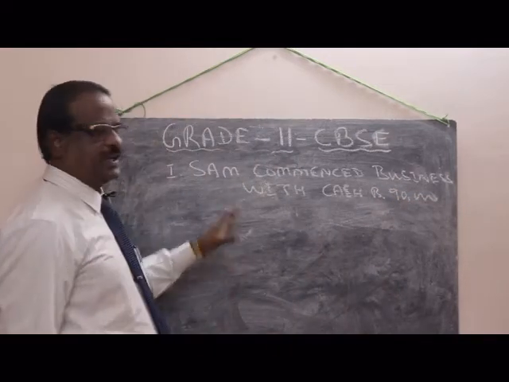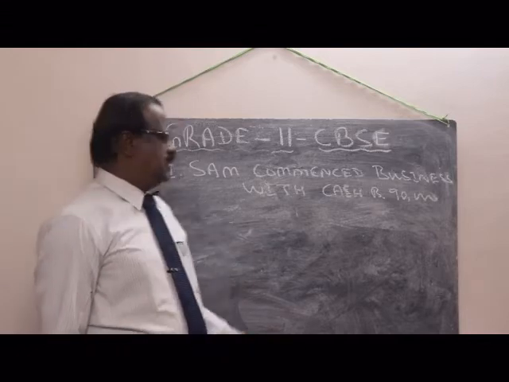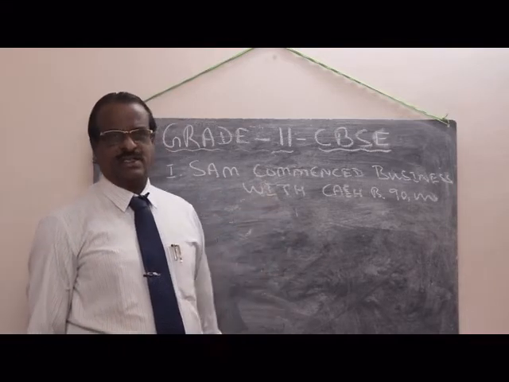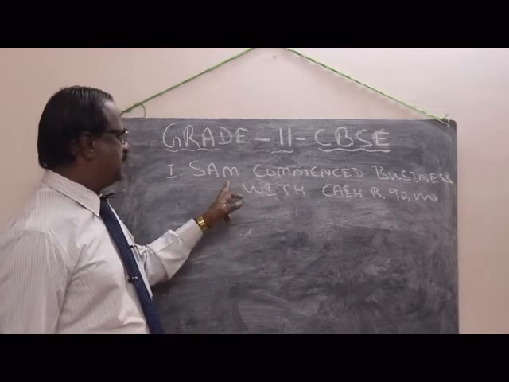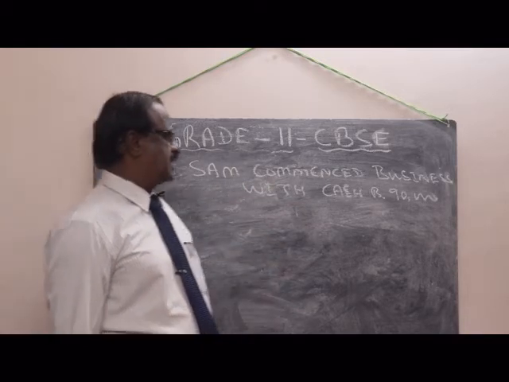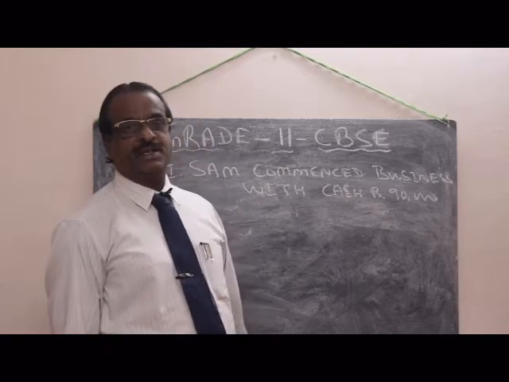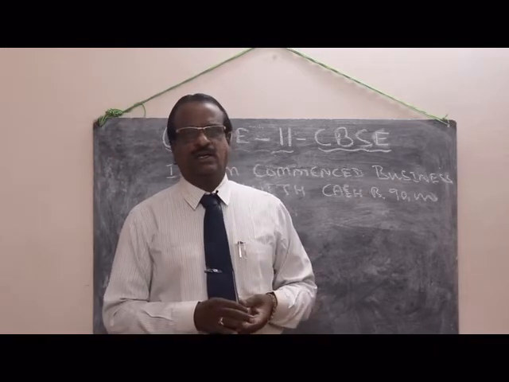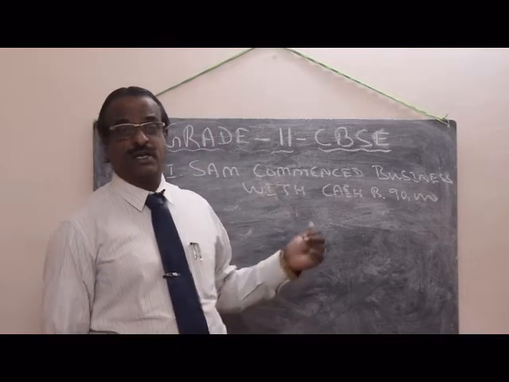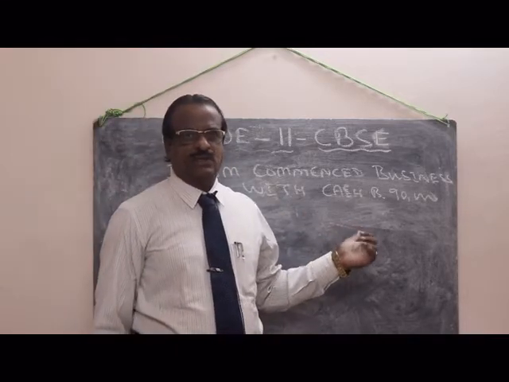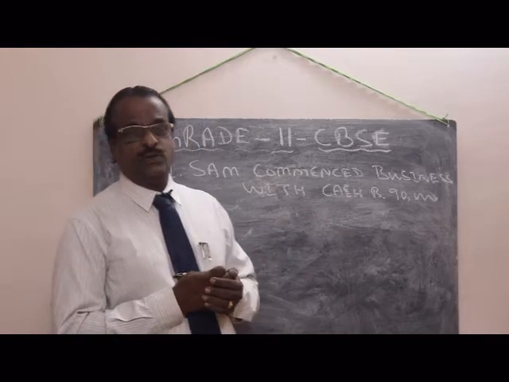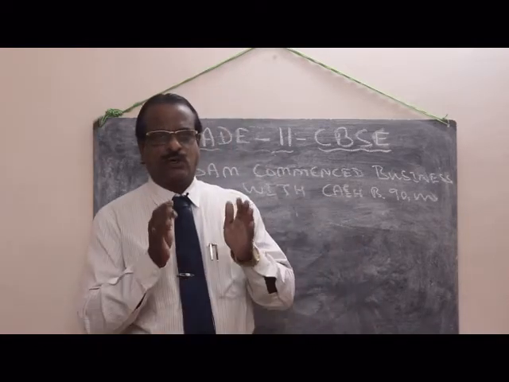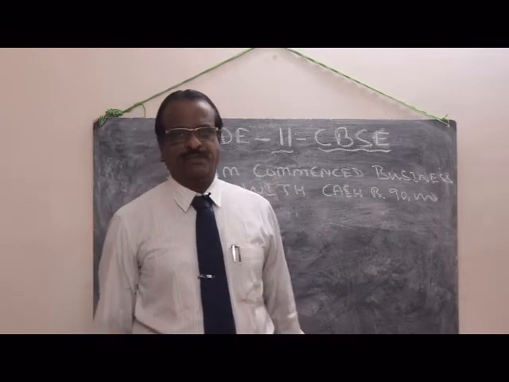So this is called a transaction. You must understand the meaning of the transaction. Sam commenced a business with cash rupees 90,000. So Sam is the owner of the business, the proprietor of the business. We are maintaining accounts, so we must think ourselves the accountant of the company.